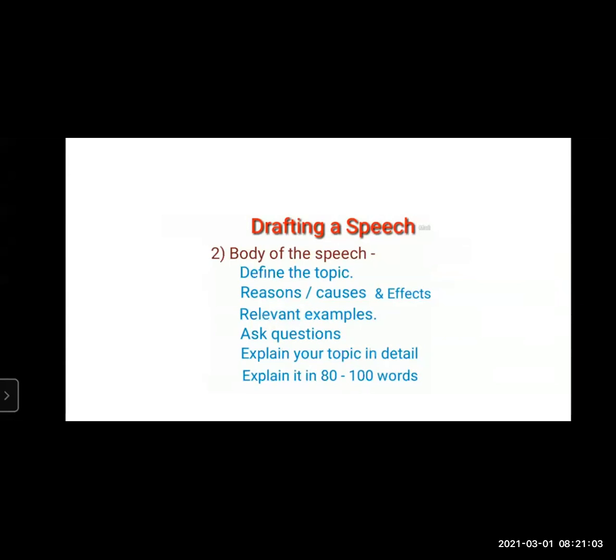If you need to define the topic, you need to talk something about the topic, like the reasons, the causes and effects, and you should sound very confident while giving a speech, or when you are writing the speech. The words that you write should really be very